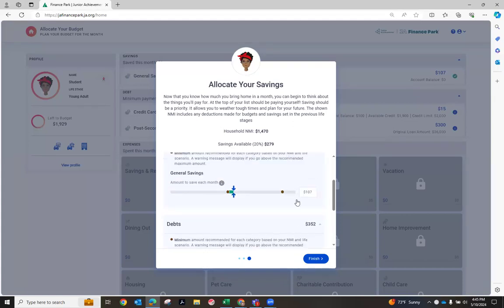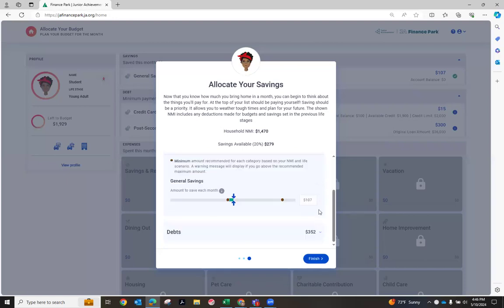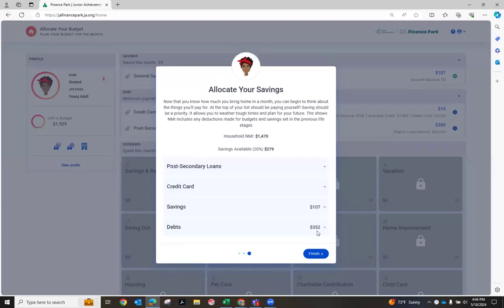So once they make that, they can just click on this finish button. I happen to be on my desktop, but most students will be on a tablet, and sometimes they need to collapse these sections in order for that finish button to show. So that's just a quick tip.